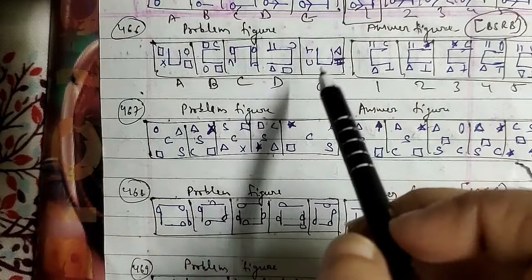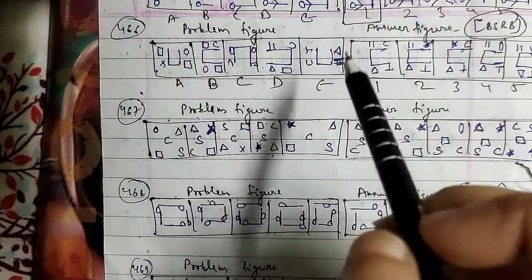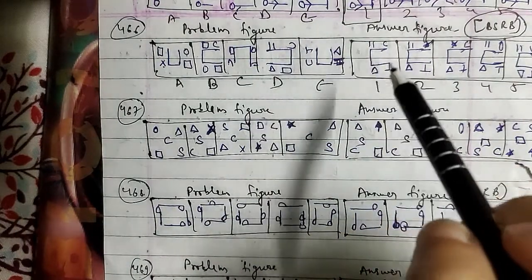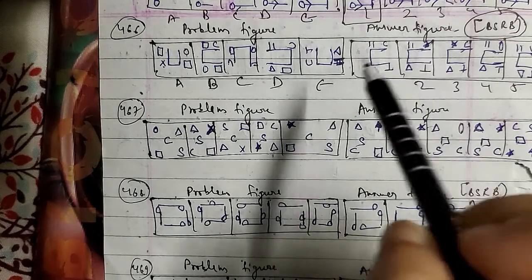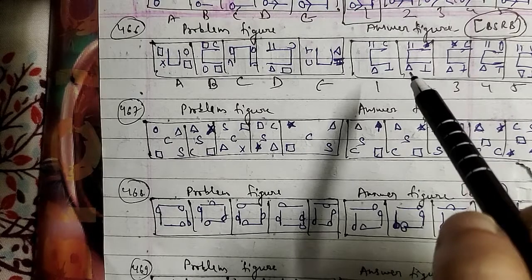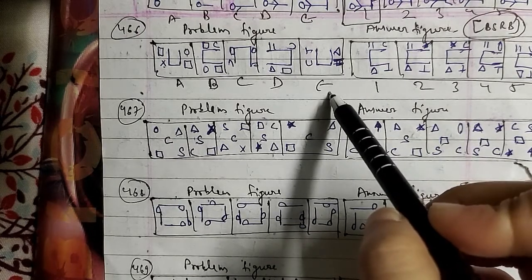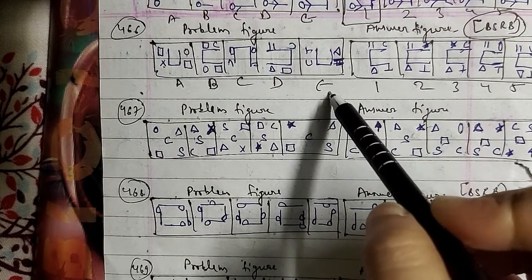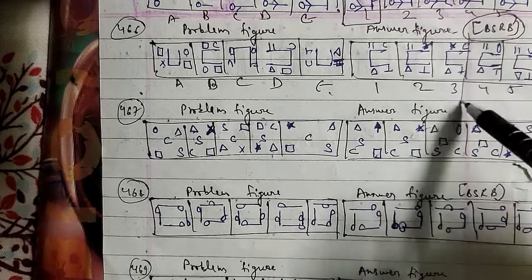In each step the figure rotates 90 degrees clockwise and the symbols move one step clockwise, and the symbol that comes to the upper right corner gets replaced by a new one. So after the E figure, the fourth figure will be the right answer for this question here.